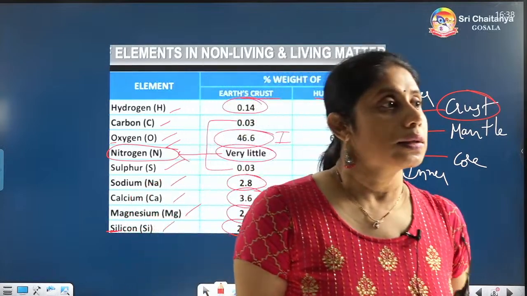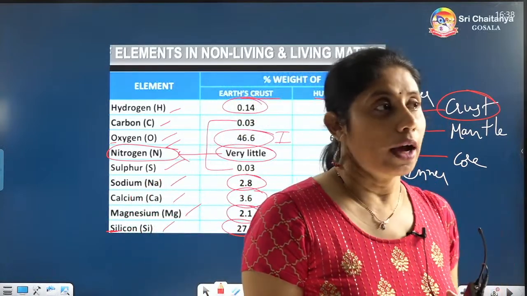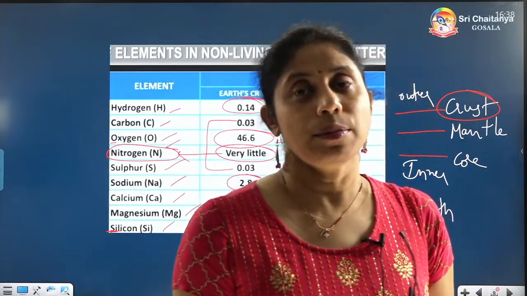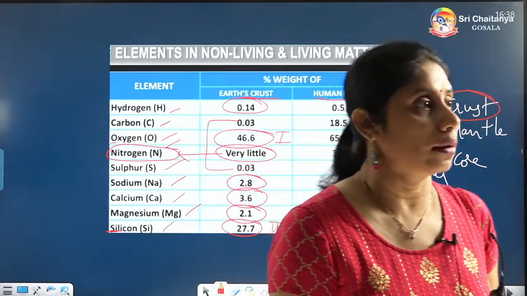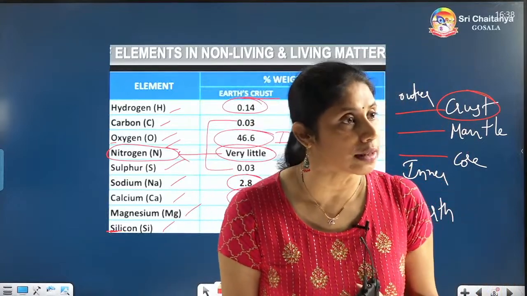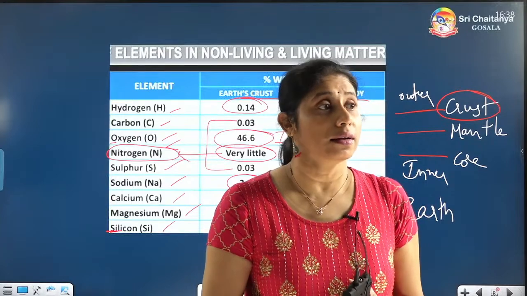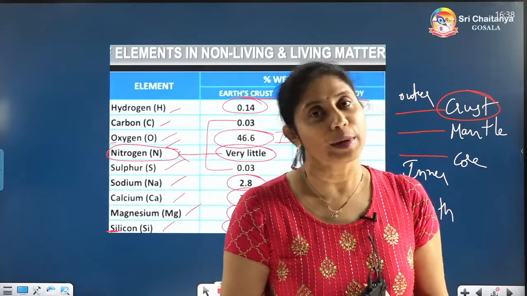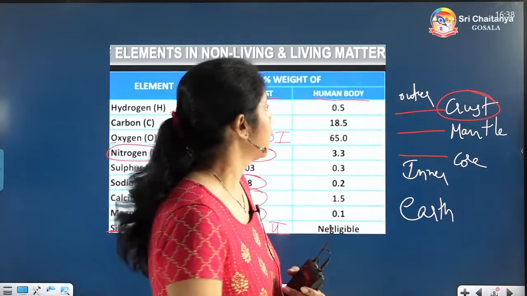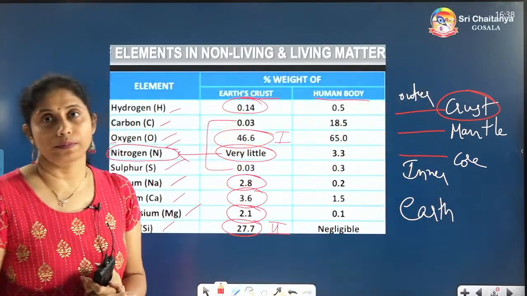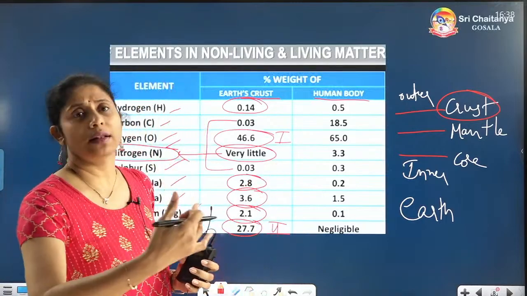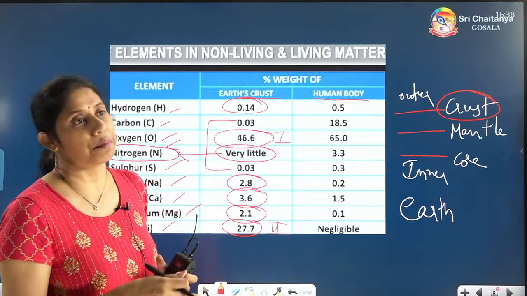Next is aluminum. Don't think of other minerals, because other minerals are also present, but their percentages are not given. Aluminum is also present, and so many other minerals are there which you will be learning in chemistry. In botany, these many minerals are enough because we are seeing just the Earth's crust part. Now let us go to the human body. In the human body, again from the NEET perspective, these are important.